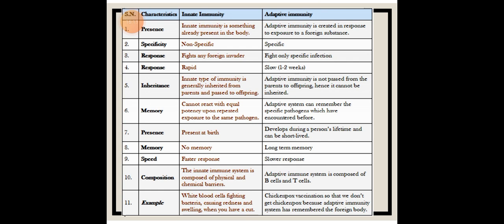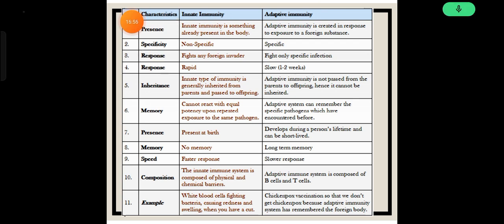Inheritance: innate immunity is generally inherited from parents and passed on to offspring. Adaptive immunity is not passed from parents to offspring, hence it cannot be inherited. Memory: innate immunity cannot react with equal potency upon repeated exposure to the same pathogen. The adaptive immune system can remember the specific pathogens which it has met before. Presence: innate immunity is present at birth, and adaptive immunity develops during a person's lifetime and can be short-lived.